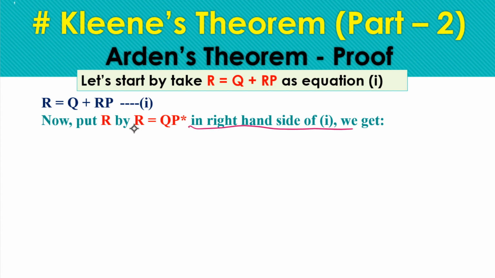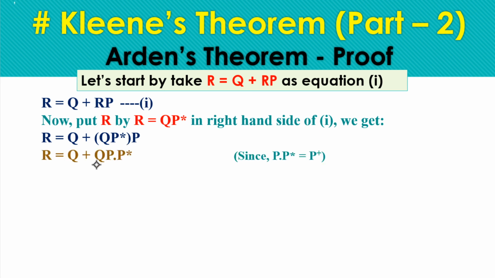After substituting r equals qp star, we repeat the same steps. r is substituted with qp star, and here is the p. After solving it, we get qp p star. As we already know, in a regular expression, if we have a and also a star, then we can replace it with a plus. Same way here we have replaced p and p star with p plus. So after replacing, we get the equation q p plus.